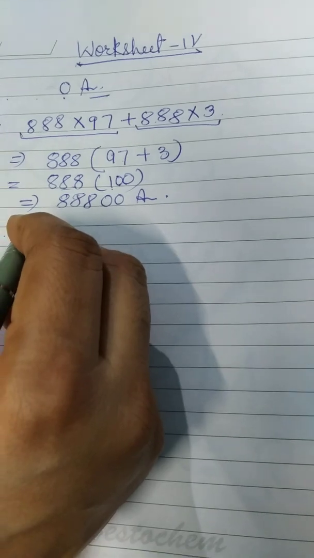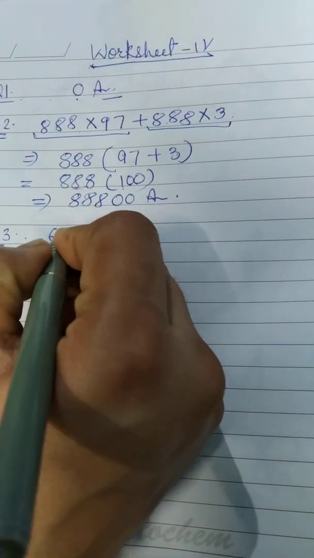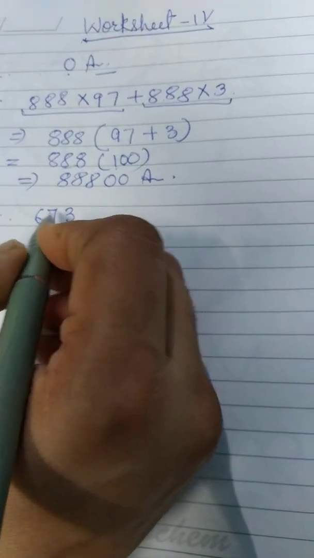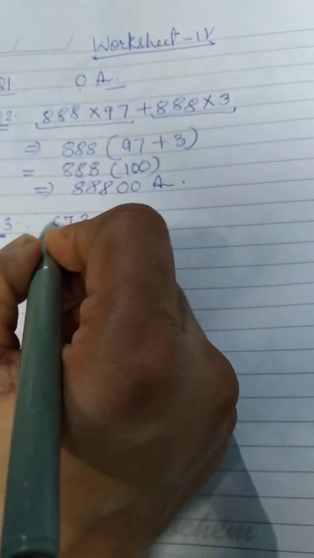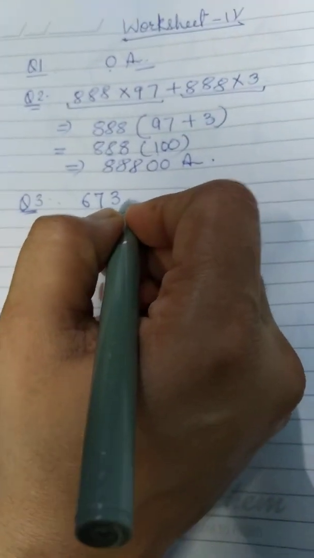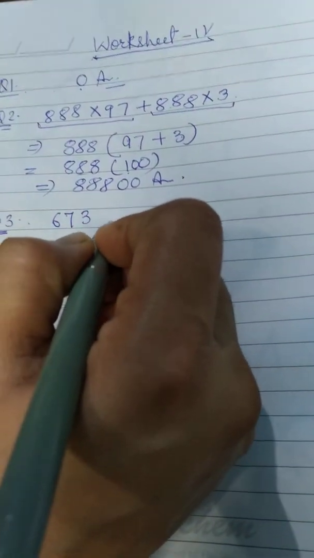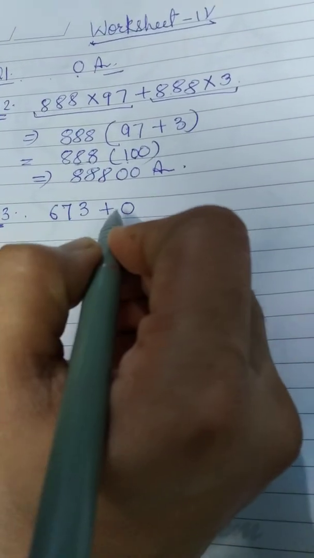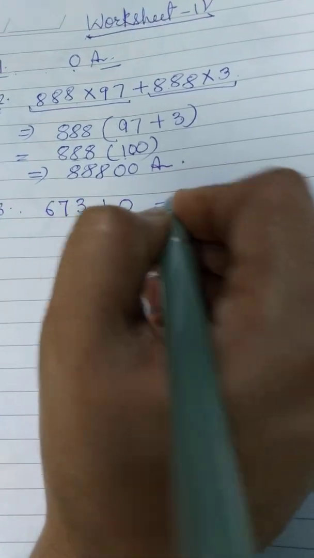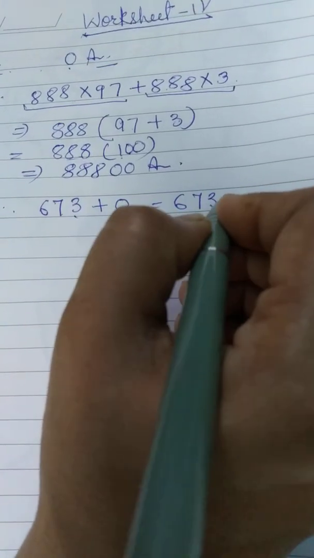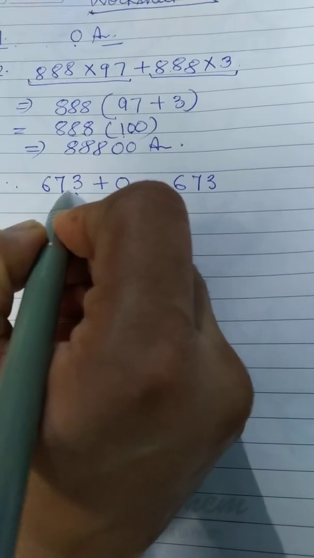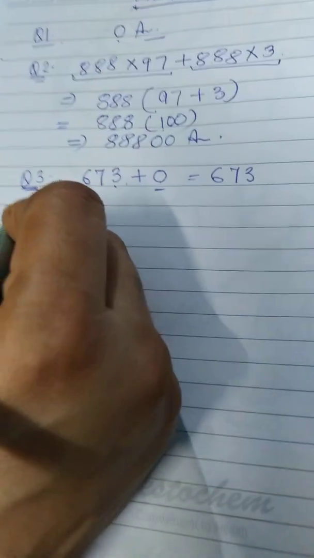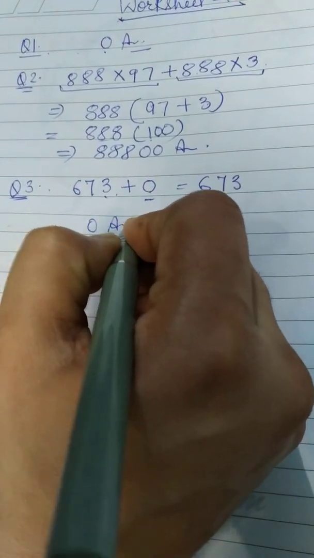Now come to question number 3. Write additive identity of 673. Additive identity means what number should be added in 673 that gives the answer remains same. So the additive identity is 0 because when we add 0 with any number it will give the same number. So additive identity of 673 and any number is 0 always. So answer is 0.